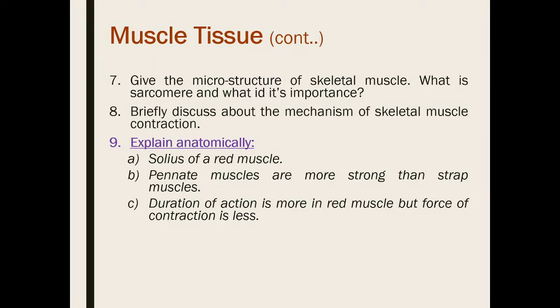Now explain anatomically. Soleus is a red muscle because soleus is a deep muscle. It is a cup muscle. It is a red muscle because it is having venous sinuses within it. When it contracts, the venous sinus can pour the blood from the deep vein to the superficial vein, or actually they are sucking out the blood from the superficial vein to the deep vein, so to do the venous drainage. That's why it is called the red muscle, and also the soleus is called the peripheral heart.